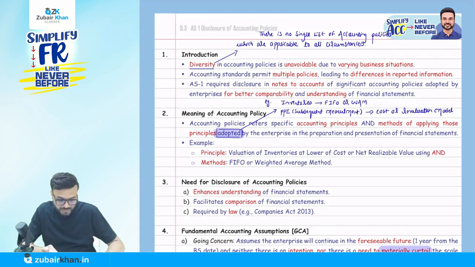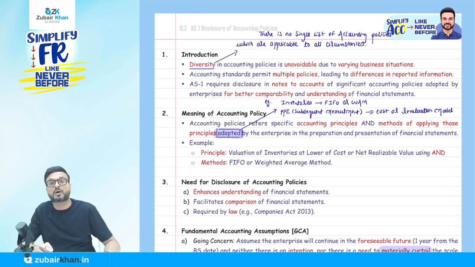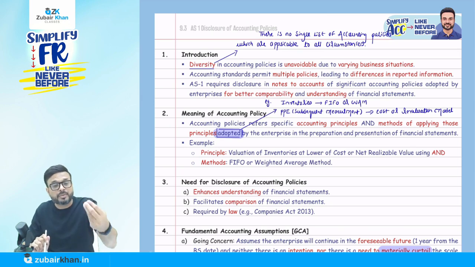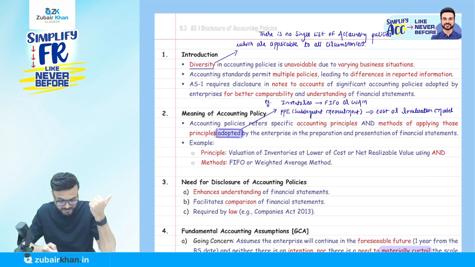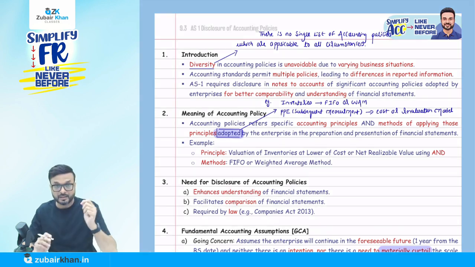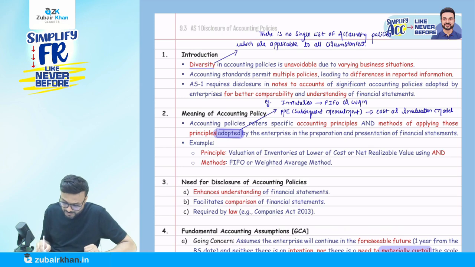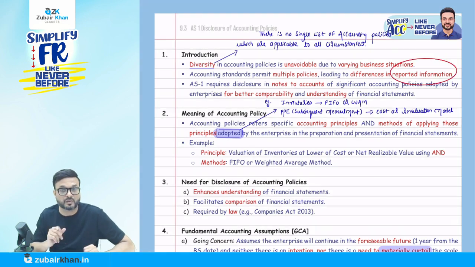Therefore, there is no single list of accounting policies which are applicable to all circumstances. We cannot say, no, it's the weighted average method, you have to follow weighted average. No, they have different options. Some may follow the weighted average method, some may follow the FIFO method. The accounting standard permits multiple policies, leading to differences in reporting information. Yes, correct. The accounting standards give us various options, for example, follow the weighted average method or the FIFO method. So it is important to disclose which accounting policy we have followed.